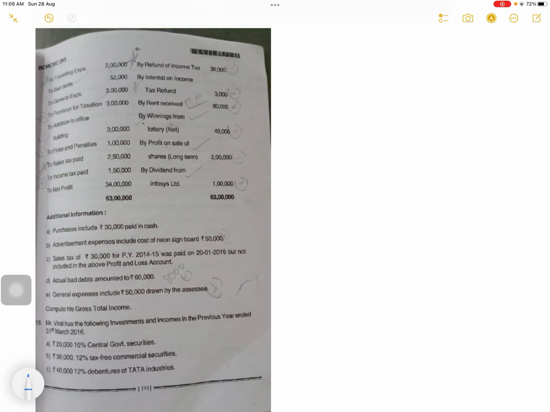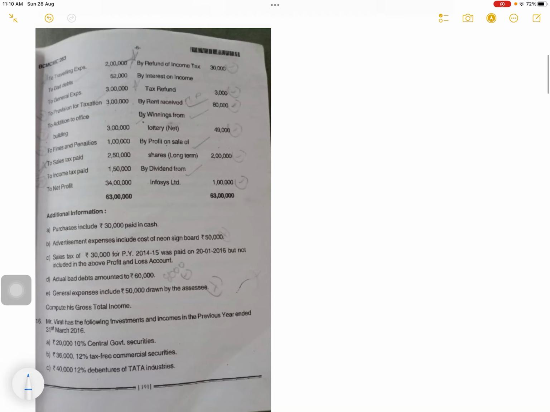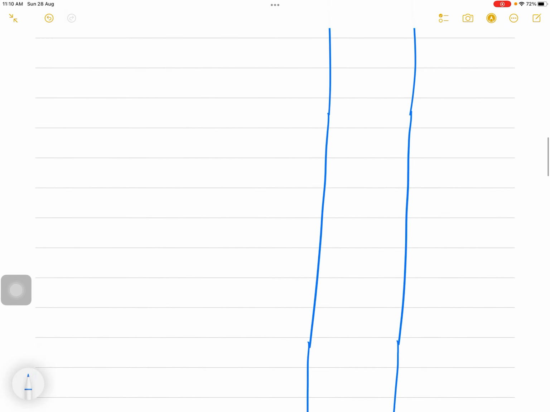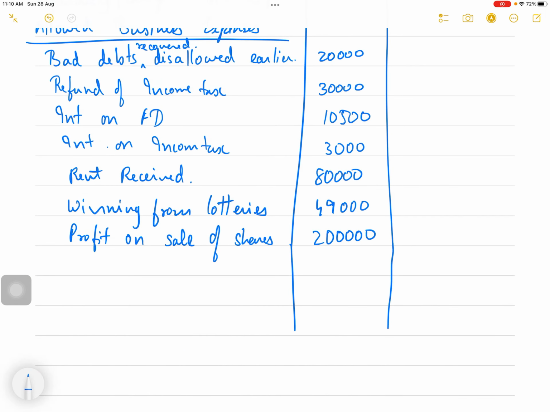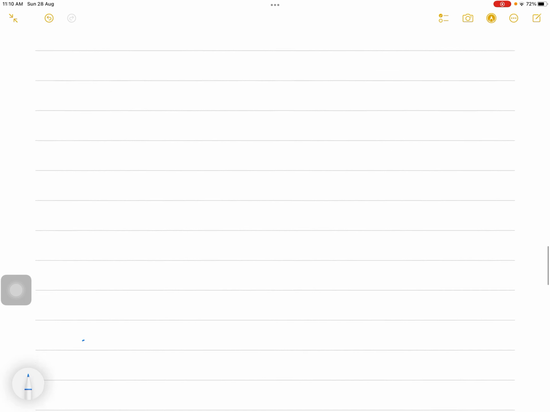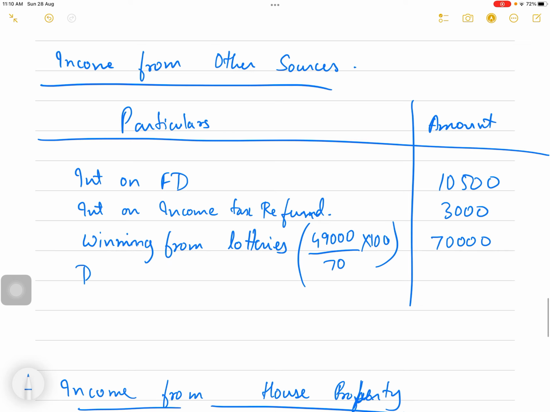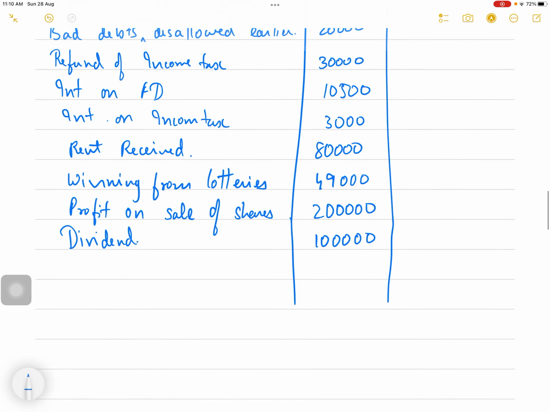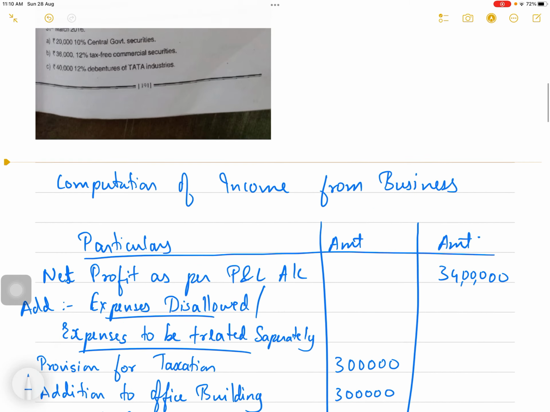Next, dividend from Infosys Limited 1 lakh. So this dividend will be taxable under the head income from other sources. So I'll remove it from here. I'm subtracting dividend 1 lakh and I will add it to income from other sources. Dividend from Infosys 1 lakh. It will be taxable under income from other sources.